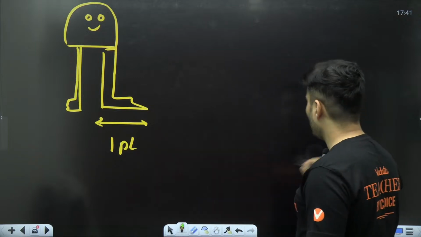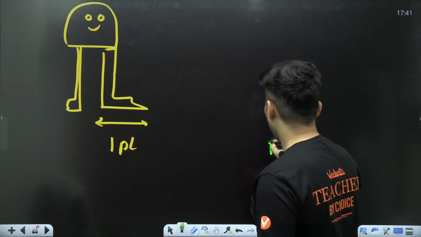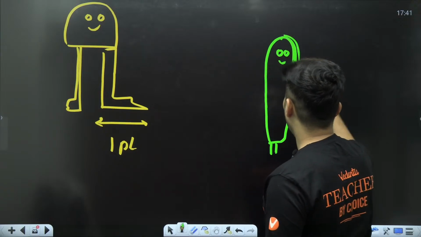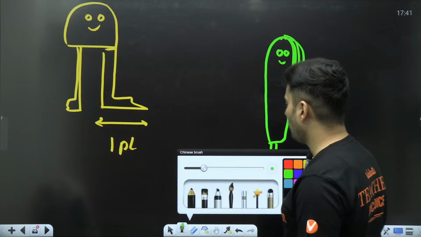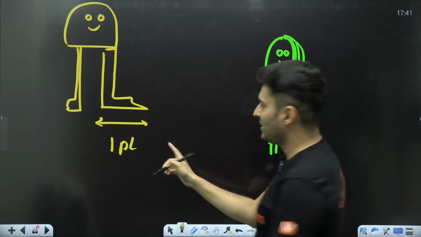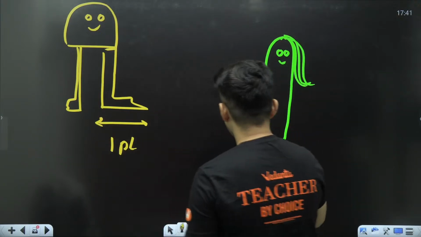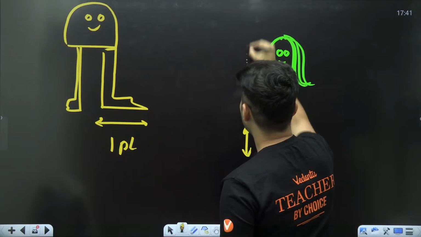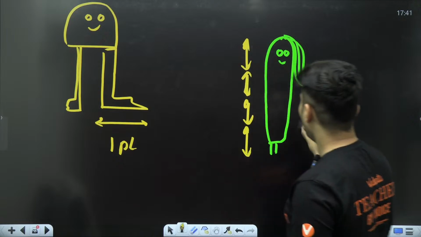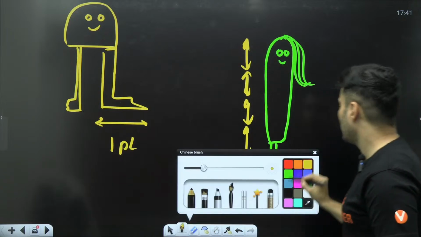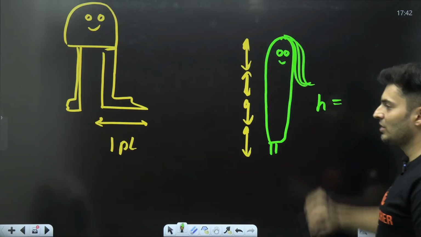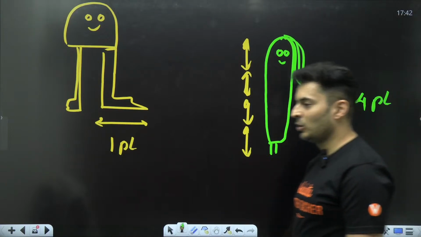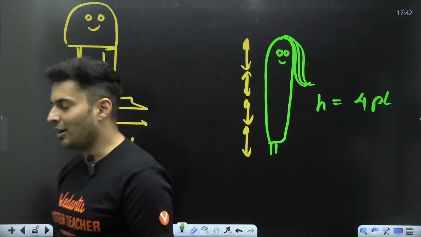So tomorrow Champa comes over here, and Champa is like, what is my height? So Pandu takes that 1 foot length and sees how many such feet lengths fit. He's like, okay, 4. So Champa's height is 4 Pandu lengths. Wow, amazing.